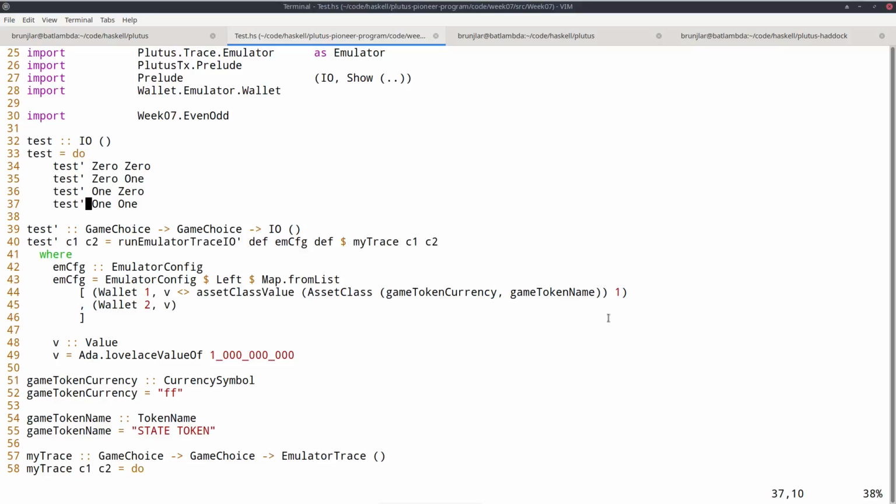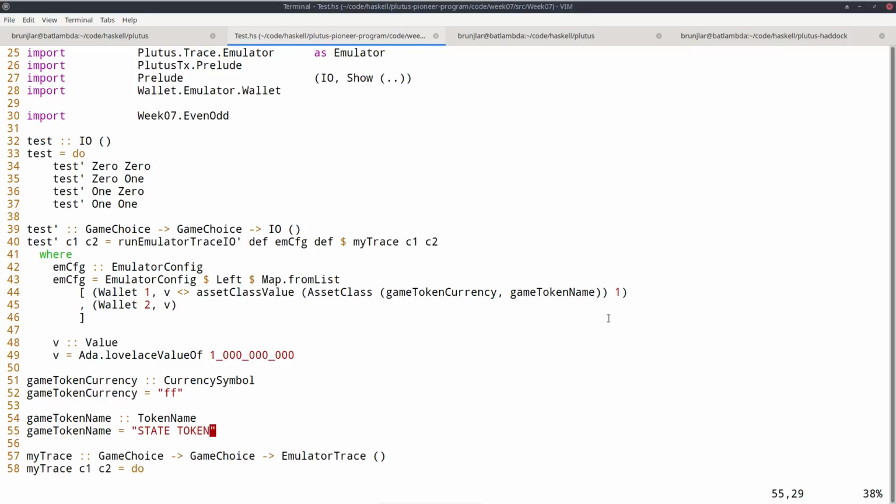And as before with the Oracle, I'm using this run emulator trace IO prime variant because I want to specify an initial distribution. And I just want to provide wallet 1 with this NFT. So I just make up a currency symbol and some token name. I call it state token.